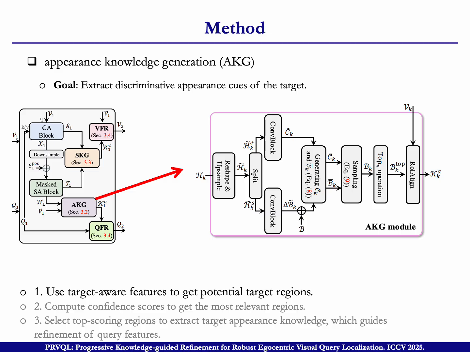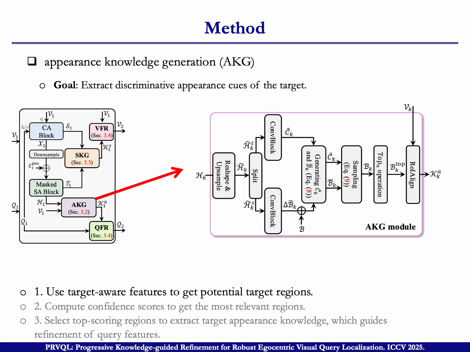Well, this is the detail of the appearance knowledge generation. This module aims to extract the discriminative appearance knowledge of the target.